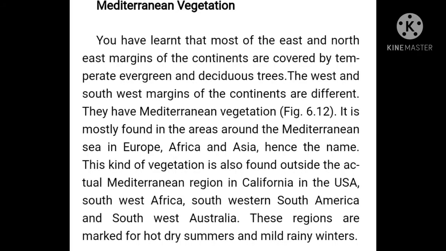Now students, what are the Mediterranean forests? The Mediterranean forests are especially situated in areas which have the continental type of weather, in a few parts of Australia and a few parts of America.